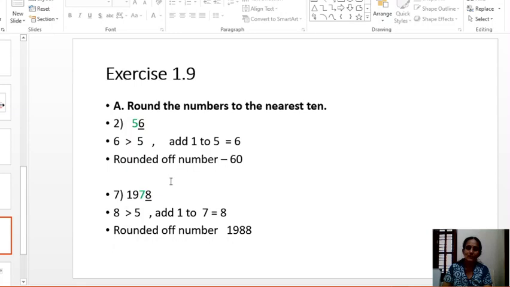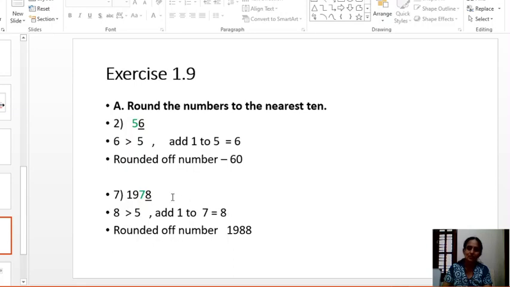Now it is a 4-digit number. Though it is a 4-digit number, you have to round off the number to tens place. Identify the digit at tens place. It is 7 here. Move to the next digit. It is 8 here. So what do you have to do? Compare 8 with 5. It is greater than 5. So what does the rule say? Add 1 to 7. You will get 8. Right?